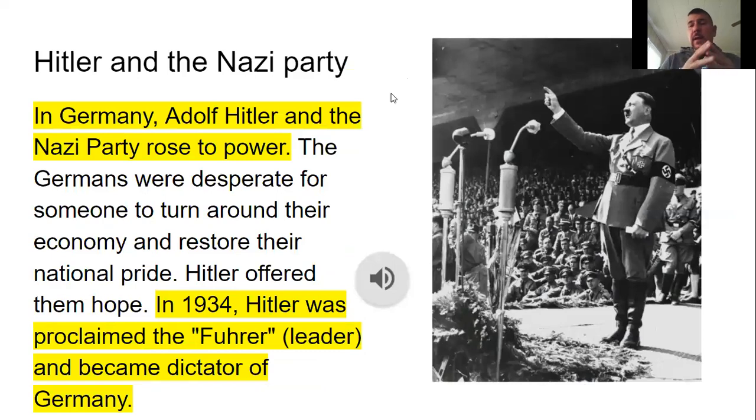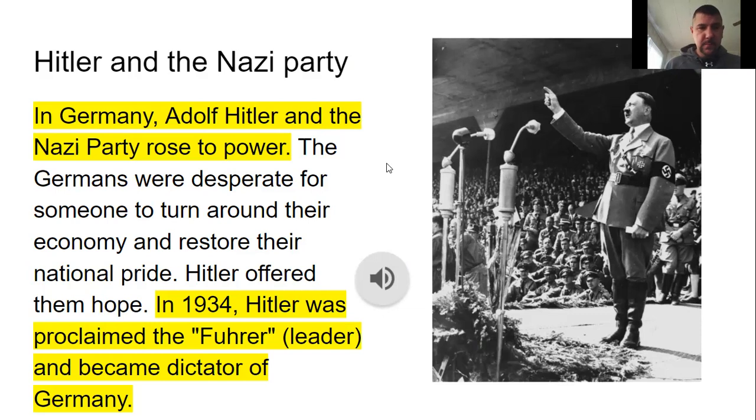All right, Hitler and the Nazi Party. In Germany, Adolf Hitler rose to power, and he became part of the Nazi Party. Germans were desperate for someone to turn them around because, like I said, they were upset about the Treaty of Versailles. The economy was bad. There were people starving. And he looked at this and he said, hey, here's my opportunity. So he offered them hope. And in 1934, Hitler was proclaimed the Führer, or leader, and became the dictator of Germany. This was after he became the chancellor of Germany.